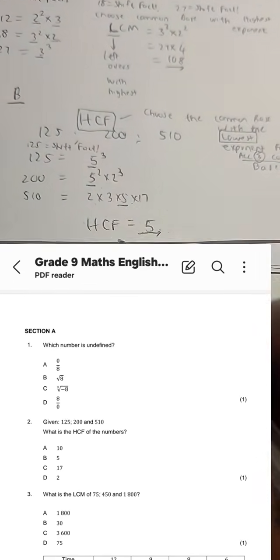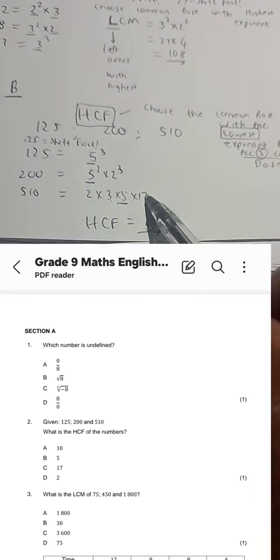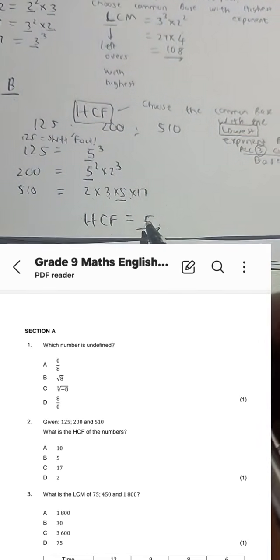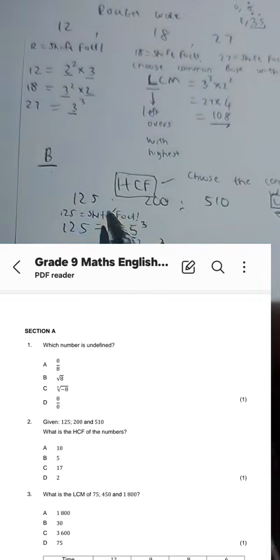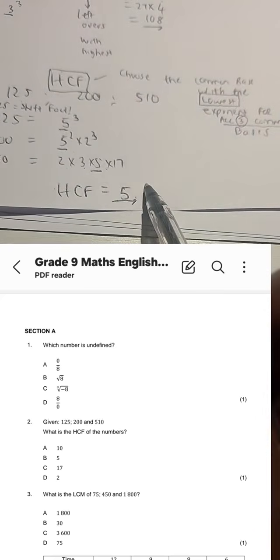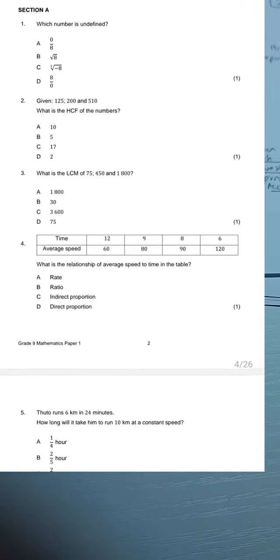2 is not common for all 3. 3 as the base is not common for all 3. 17 is just alone, so we don't even include that. So the highest common factor of 125, 200, and 510 is 5. Let's move on to the next question.